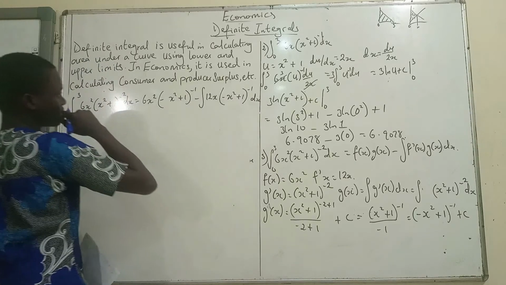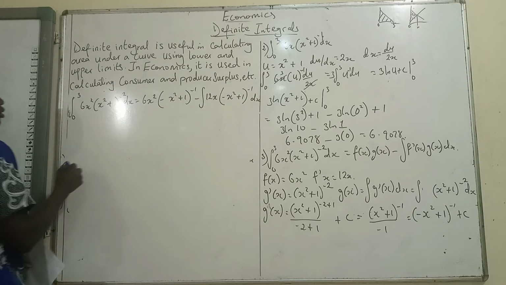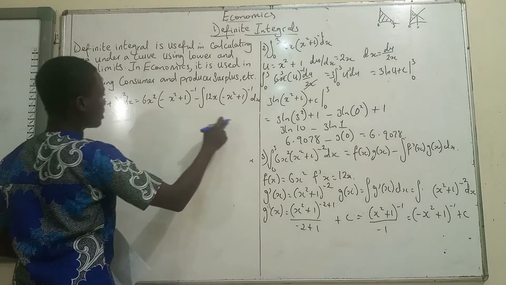I still think there is an unnecessary complication here as well. Okay, and that would then give us...